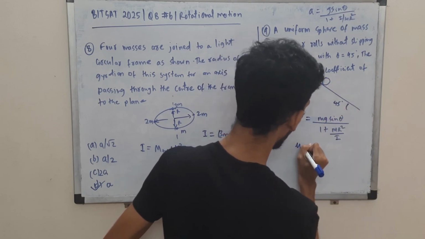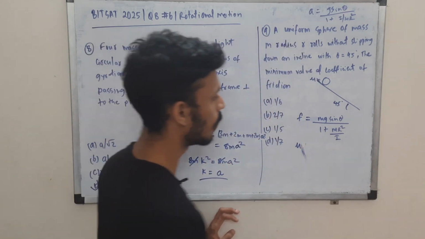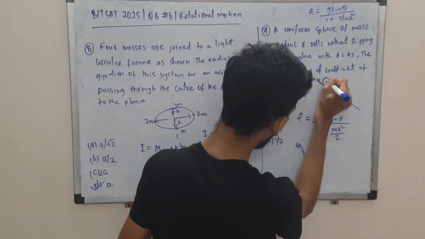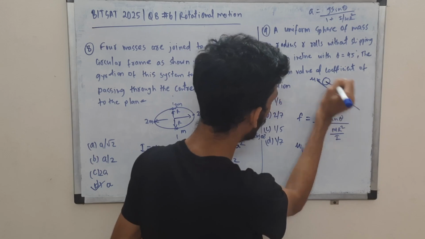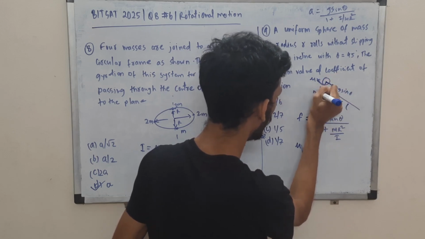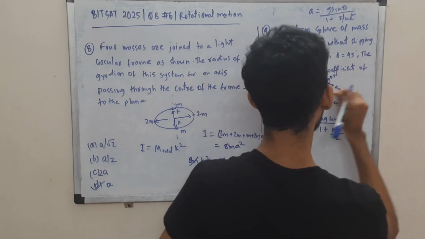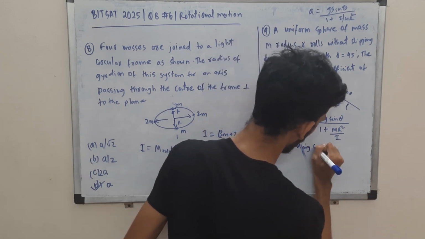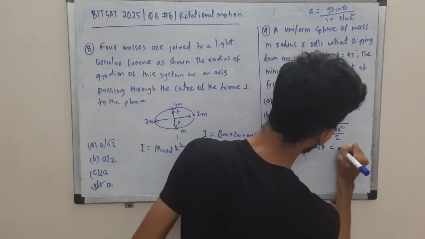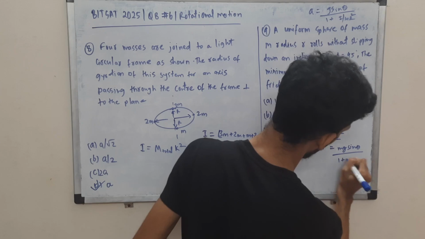Friction is given as mu n, right? And n in the case of an inclined plane is mg cos theta, right? Because along the incline you have mg sin theta, and perpendicular to the incline mg cos theta. So this mg cos theta will give you the normal force. So mu n, and n is mg cos theta. That is the logic. You don't need the mass in this question, and they have not given it.